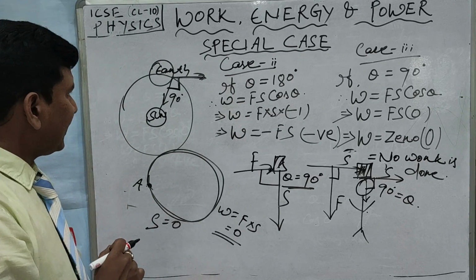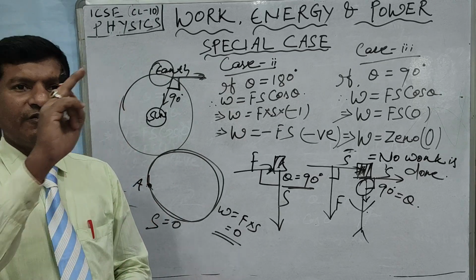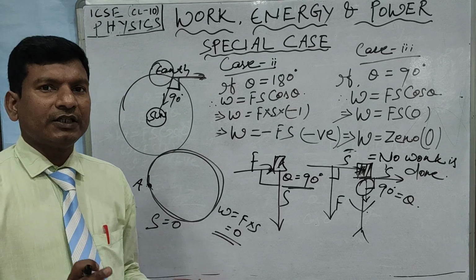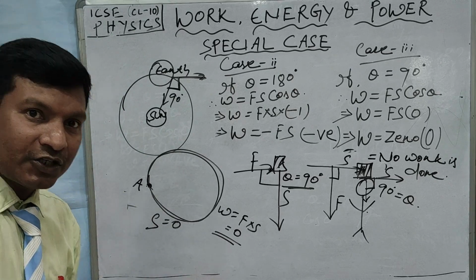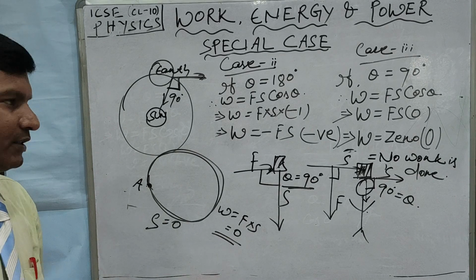So always remember that whenever the body is moving in a circular path, the work done is 0, whether it is a round trip or it is half of a circle.